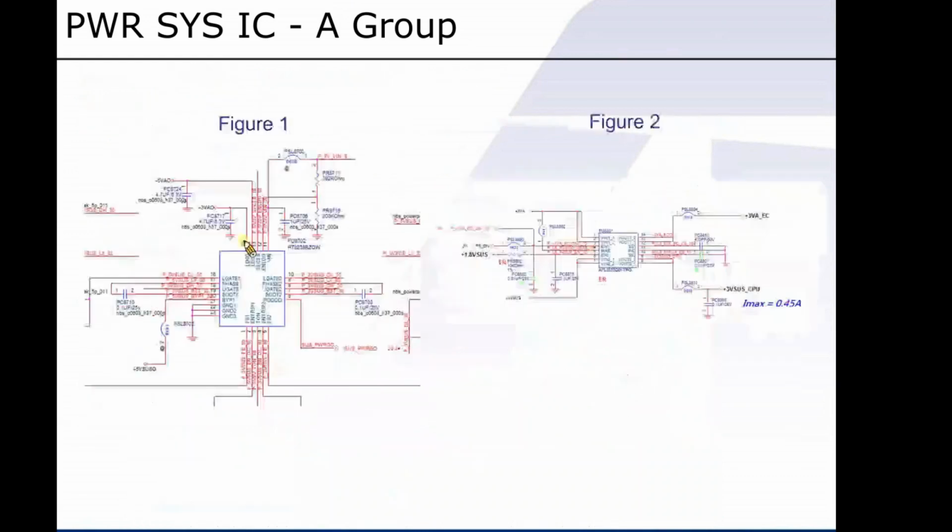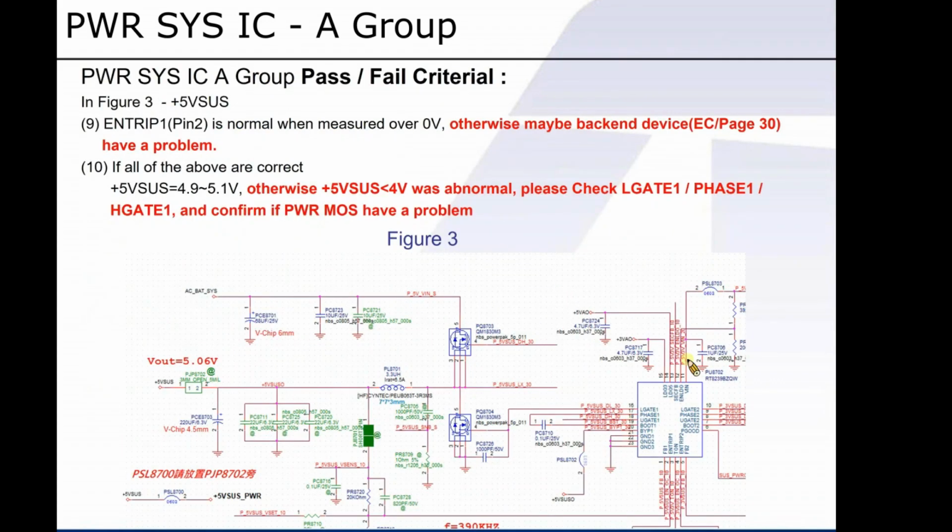As you can see, the signal of pin 2 and pin 4 is given from EC. And once EC works, the signal will be sent out to trigger power sequence and also be pulled down to ground state. Therefore, it will be normal to measure a non-zero voltage on N-trip 1. So technically, step 9 is more like an action to detect if EC is working and give out the signal.